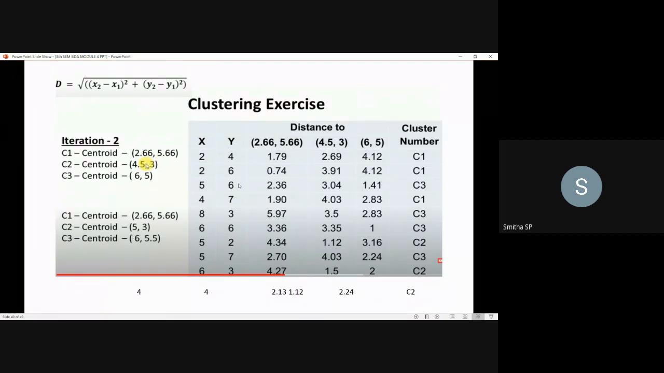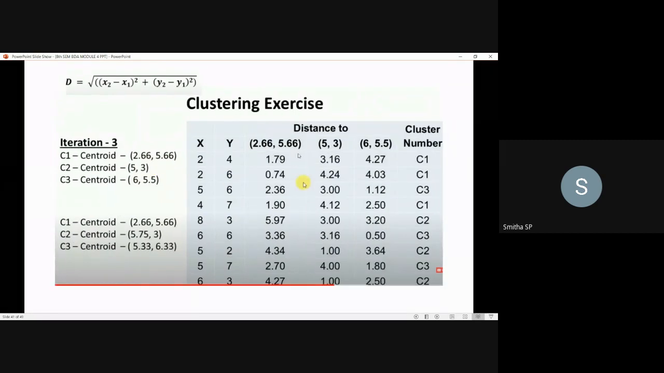Next, for the next cluster C2, if you calculate this C2 cluster computation, you will get the centroid as 5,3, and for C3 you will get 6,5.5. So this is the new centroid. Now taking this new centroid, go with the computation now, taking the same data points. The data points will not change.